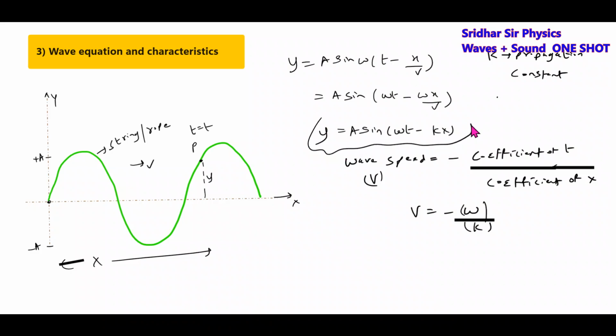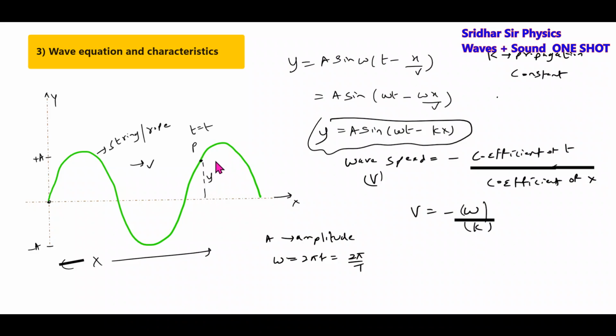This is the general wave equation we are discussing. What do you mean by A? A is the amplitude. What is omega? Omega equal to 2 pi f or 2 pi by T. T is the time taken for a point on the rope to complete one oscillation. And omega is the angular frequency. K is the already defined propagation constant. What is v? The wave speed. What is y? y is the displacement of a point on the rope.